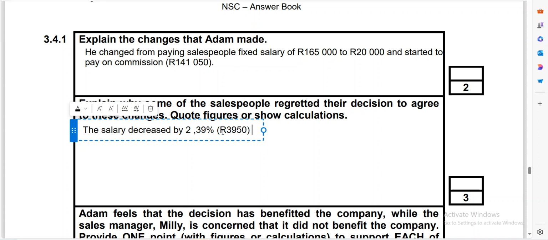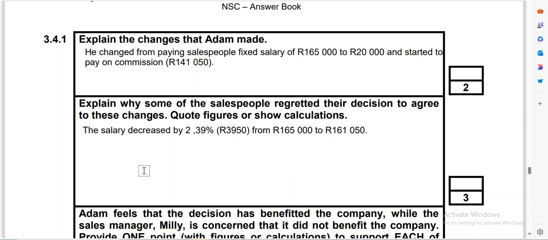Remember, it was from 165,000 to 161,050. This is very bad for them. Remember, when you budget based on what you're going to receive, this will also affect their livelihoods, how they live, how they spend, and so forth.